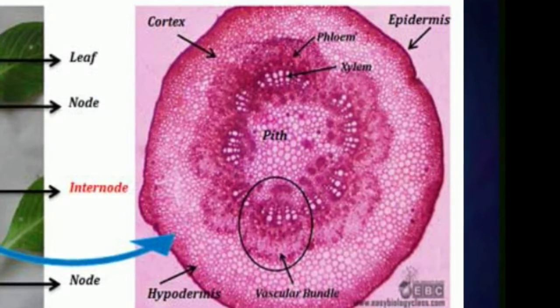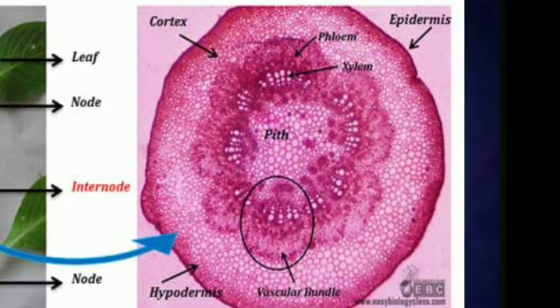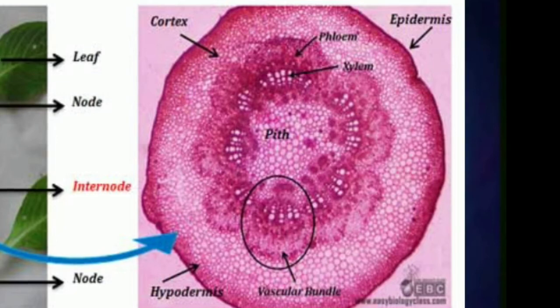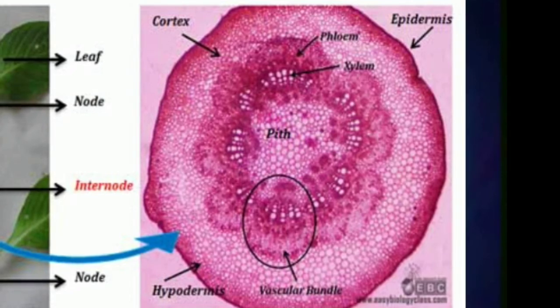A major portion of the stem is made up of group B cells which carry different functions like photosynthesis, that is a cortex. And another set of cells conduct or transport food and water among the plant body. Those are xylem and phloem.